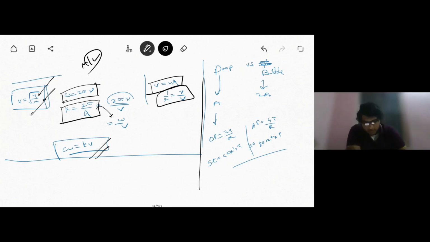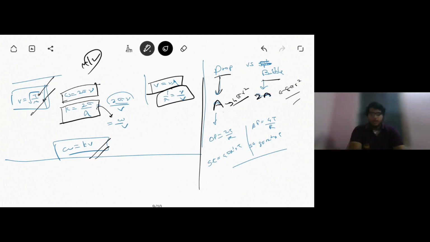Next, suppose we consider a drop and a bubble. Fine. So now, in case of a drop, there is only one surface area A given by 4 pi r squared. In case of a bubble, there are two surfaces, like 1 and 2. So the area will become twice of it, where A is given by 4 pi r squared. So it will be 8 pi r squared.